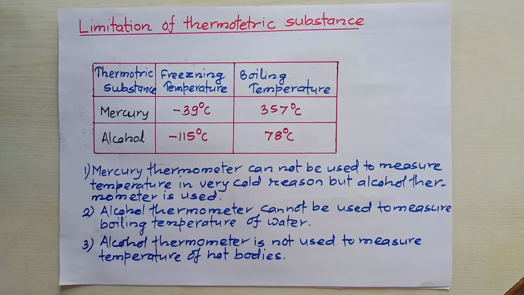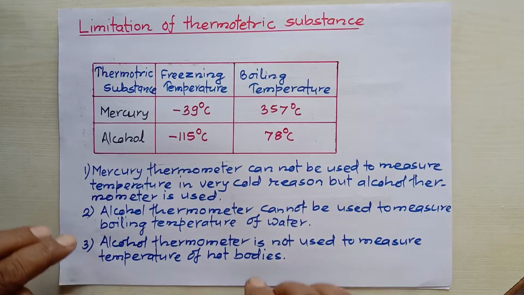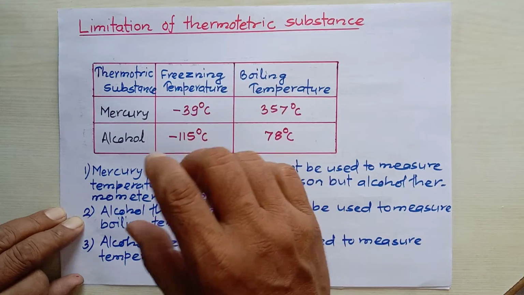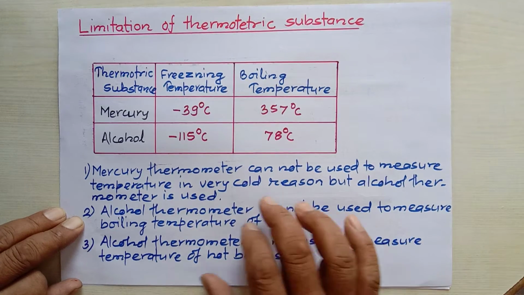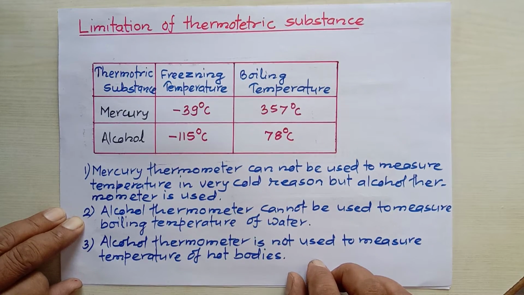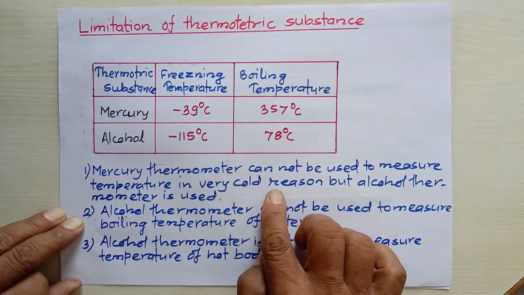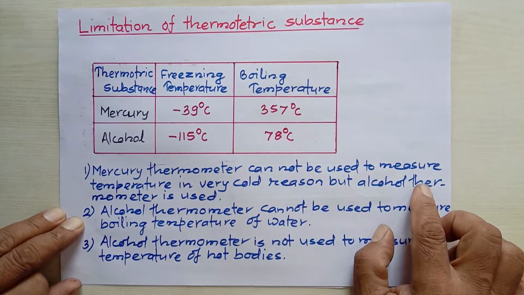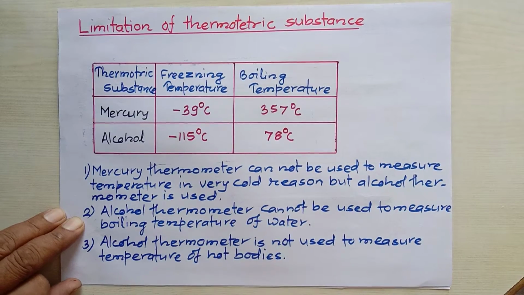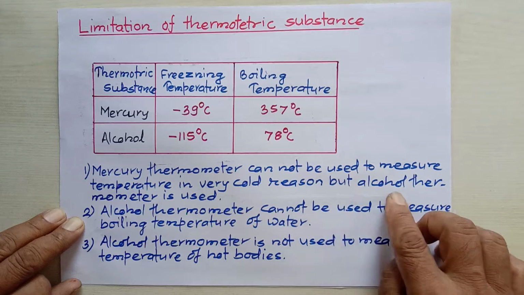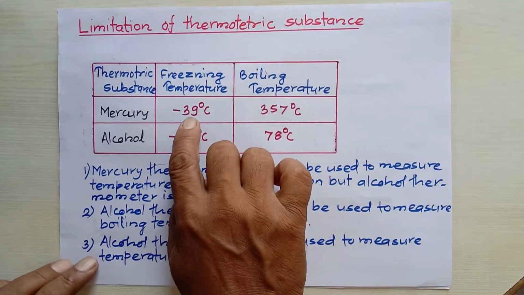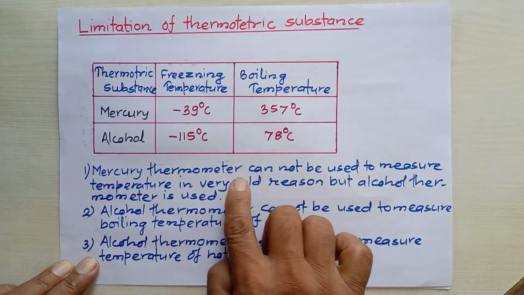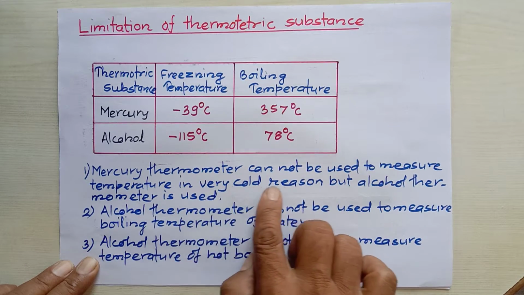Okay, we have to remember the freezing point and boiling point of mercury and alcohol. Because of this, the use of the thermometer is limited. I mean to say, there is a limitation. Now, the question may be: why can a mercury thermometer not be used to measure temperature in a very cold region, while an alcohol thermometer is used? We have to take care of this.